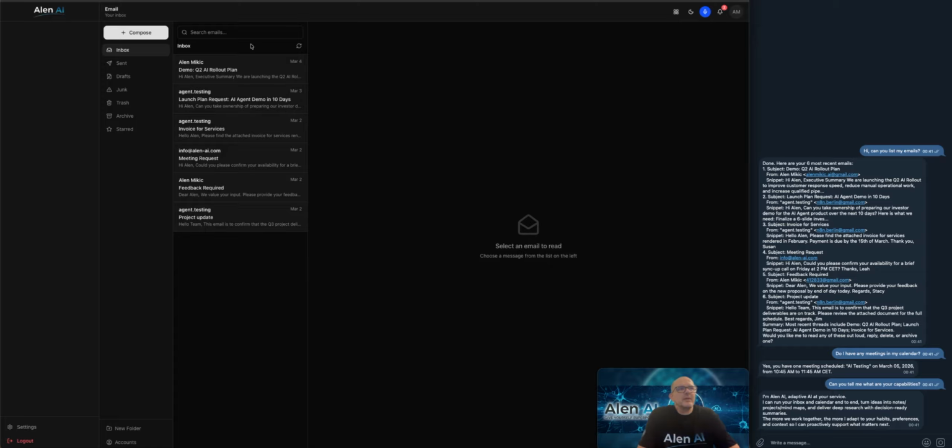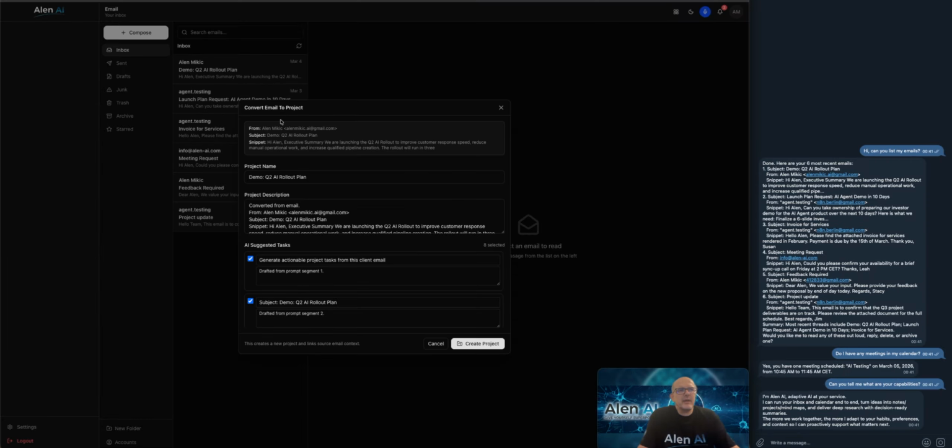But if you want a dedicated user interface, you can come here to the email client and then you can see your emails. And one of the options you have is if you have an email which defines some project or some activities and so on, you can just click here and say convert to project, and it will give you some information.